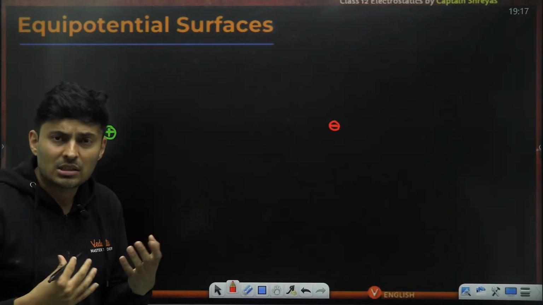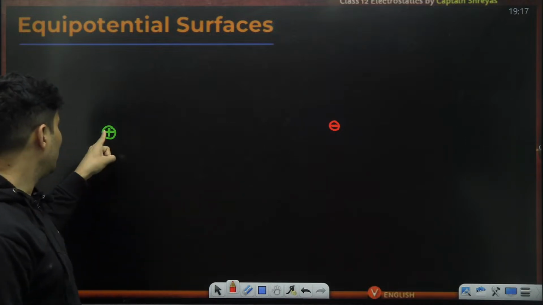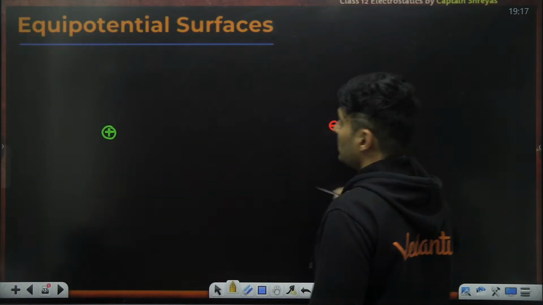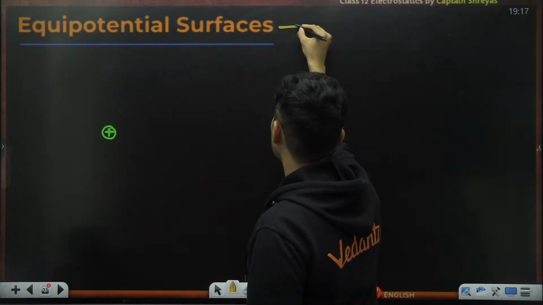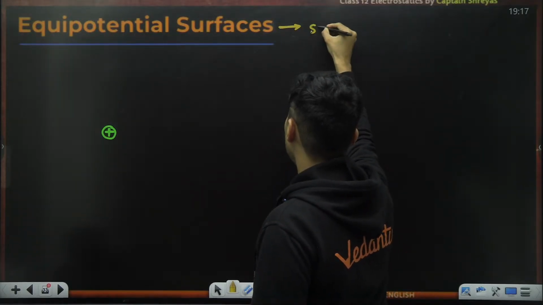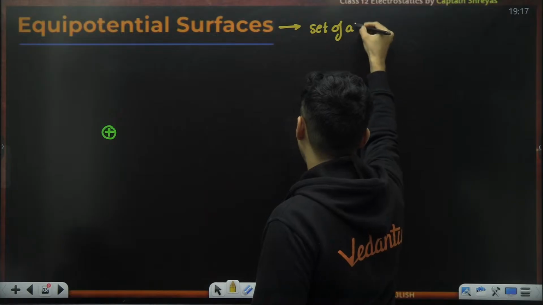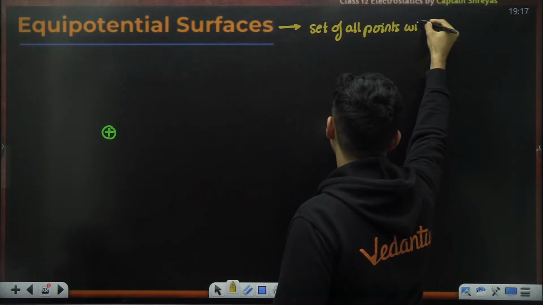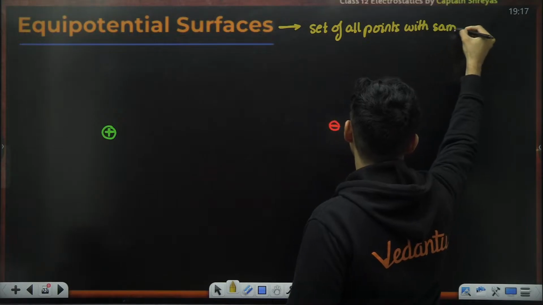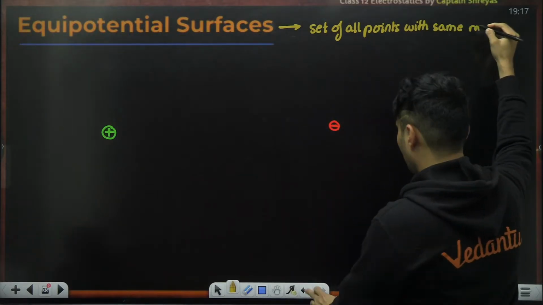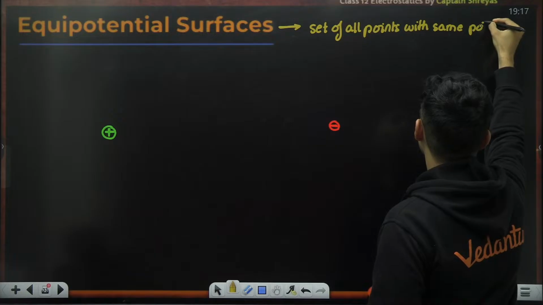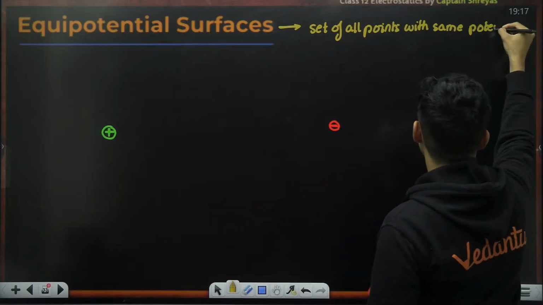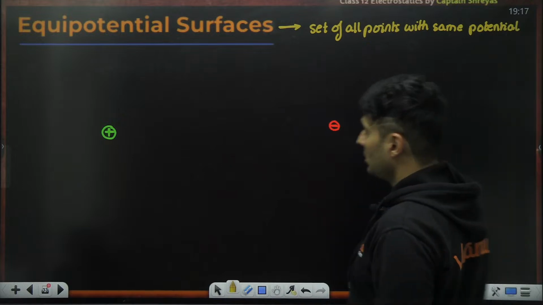Locus means the collection, the set, of all the points where the potentials are same. That becomes an equipotential surface. So an equipotential surface is nothing but the set of all the points with the same potential.